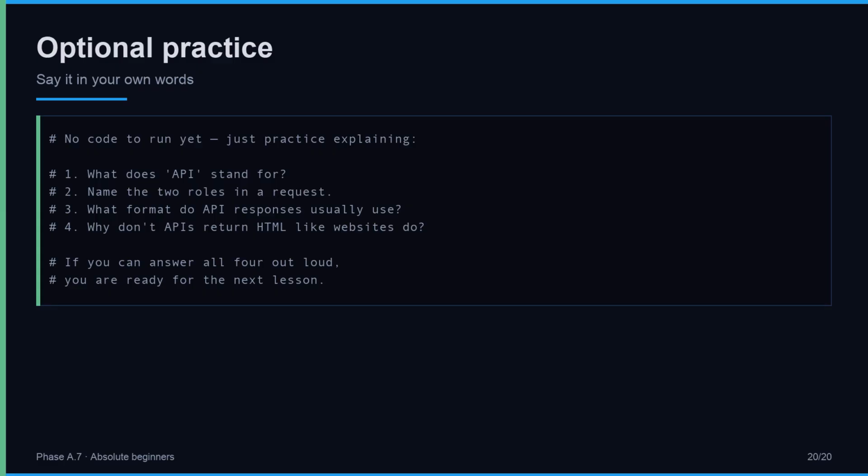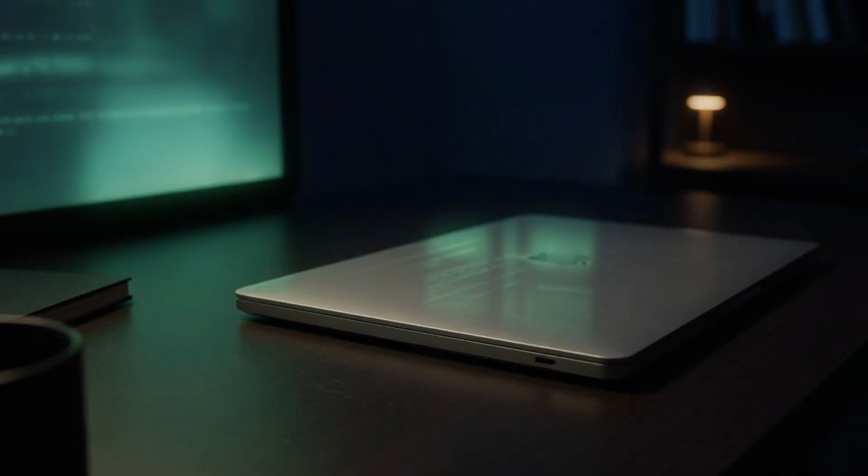In the next lesson we turn this idea into the actual rules every request follows. Words first, code next. Thanks for learning what an API is. Next we open the rules every request follows, HTTP. The network chapter begins.